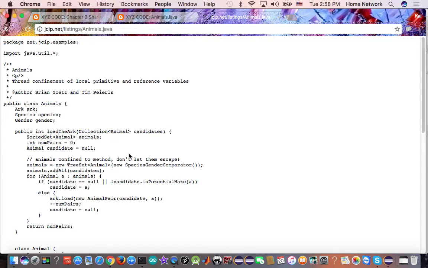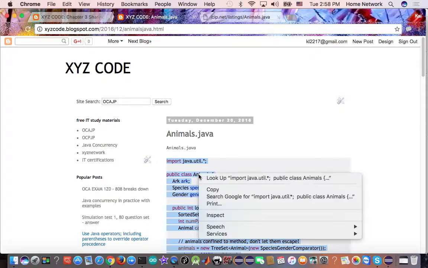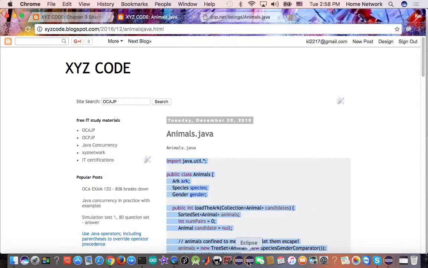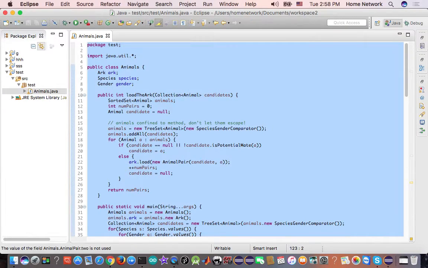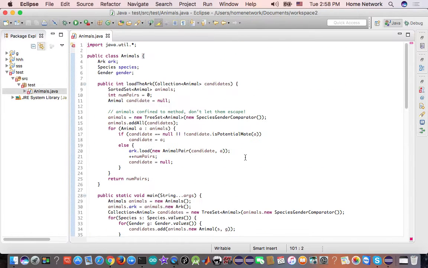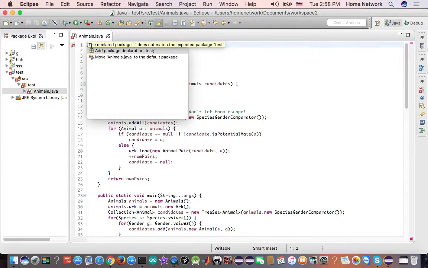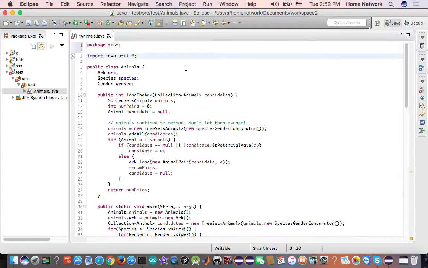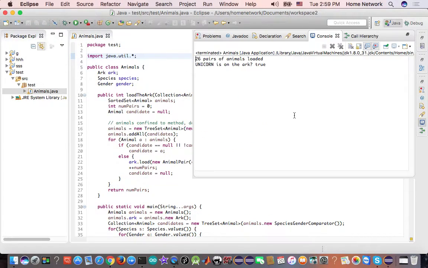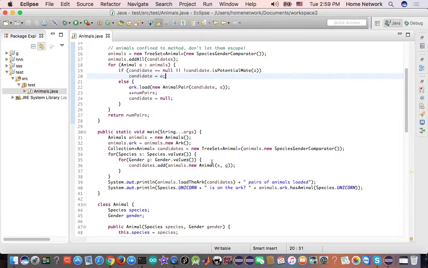Okay, I have written a main method for this program so that we can run it. Let's just copy paste to save some typing. Let's fix the eclipse package. Okay, run it. We have 26 pairs and unicorn is on the ark. Okay, the main method is like this.